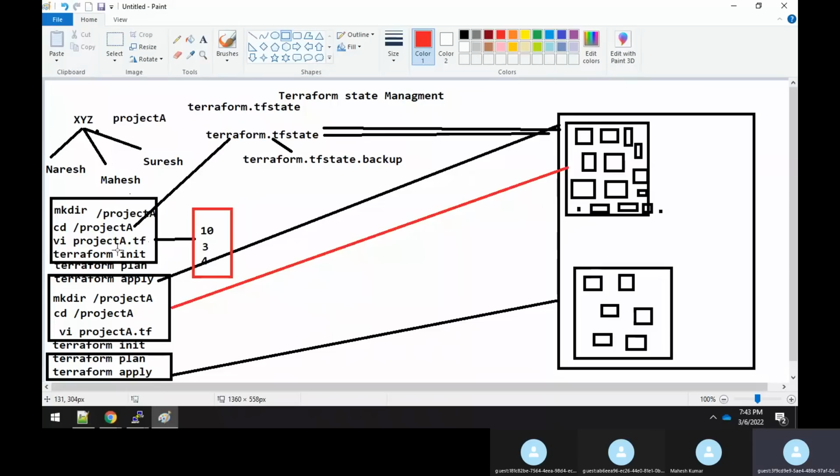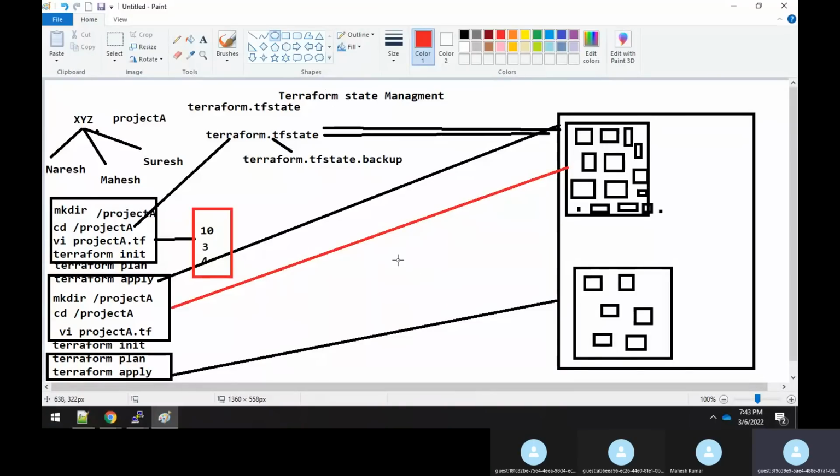So this is one problem statement. Correct, sir? Now, how do we fix this problem statement? To fix it, there are a lot of methods, but one of the methods is that you need to create some separate storage.